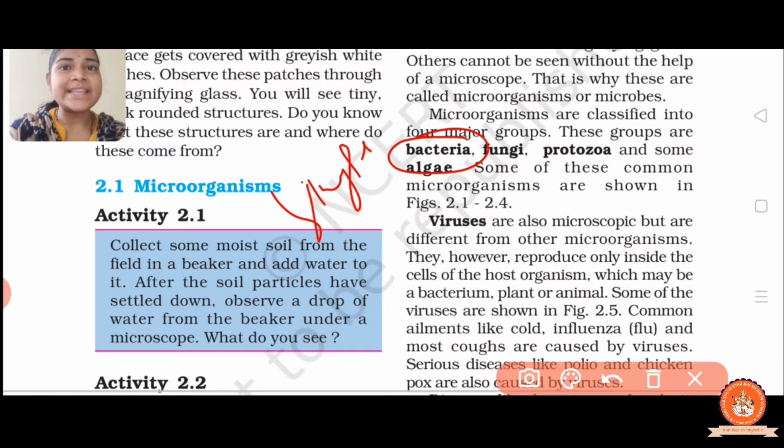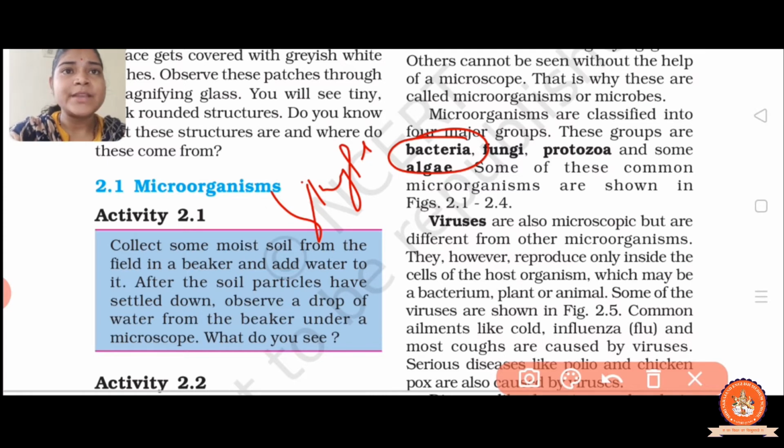Whereas in our human body there are many cells, so we are multicellular. Animals are also multicellular, but bacteria are single celled microorganisms. They do not have a well defined nucleus. The nucleus is the main part of any cell, right? In bacteria the well defined nucleus is not present.